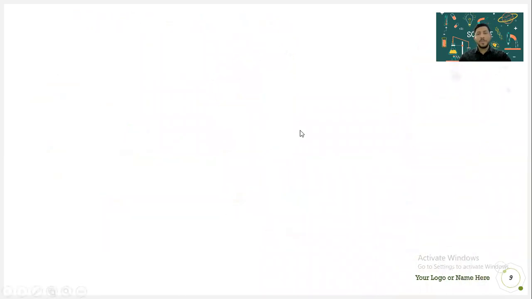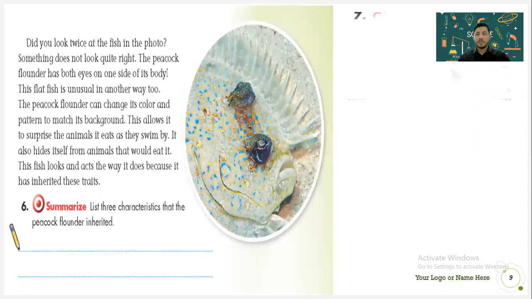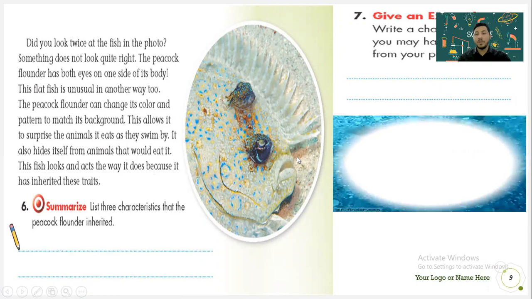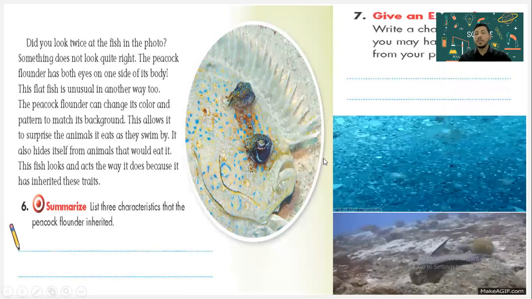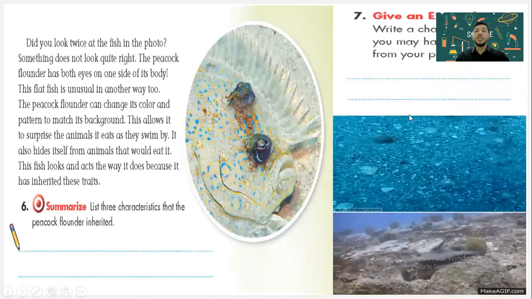If something else happened, we will be an exact copy of our parents. Now you talk about a fish or an animal that lives in the ocean. It's called the peacock flounder. The peacock flounder is a fish that has many characteristics inherited from its parents.